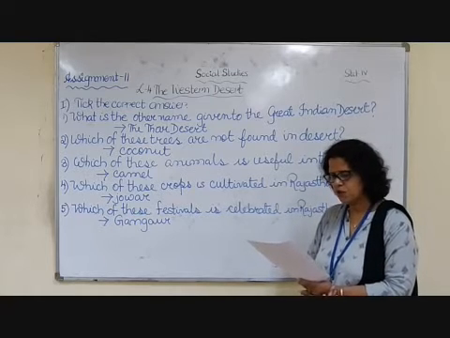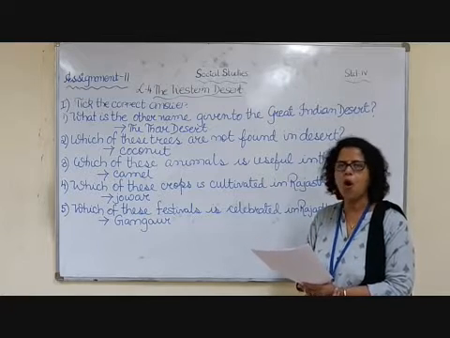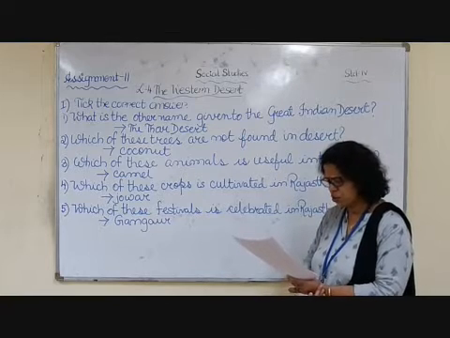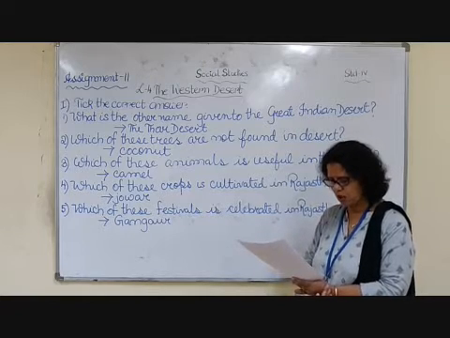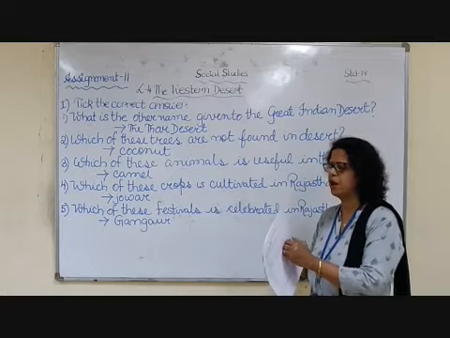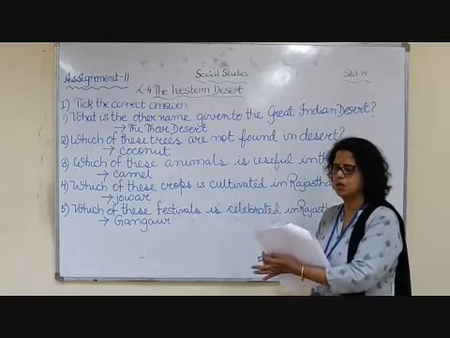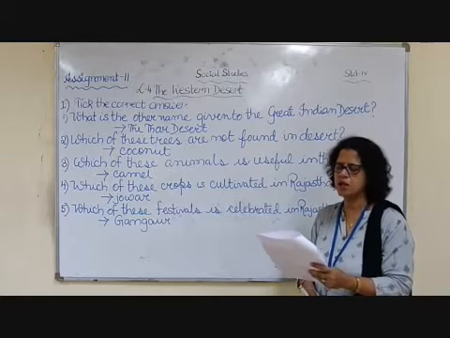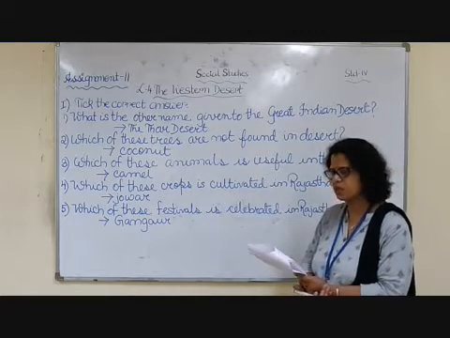Number 3, which of these animals is useful in the desert? Elephant, donkey, horse, camel. As you all know, it is camel. And number 4, which of these crops is cultivated in Rajasthan? And the options were jowar, tea, jute and rubber. It is jowar. And the fifth and the final question from this first set of questions: which of these festivals is celebrated in Rajasthan? It's Gangur, Pongal, Onam and Lohri, and the correct answer is Gangur.